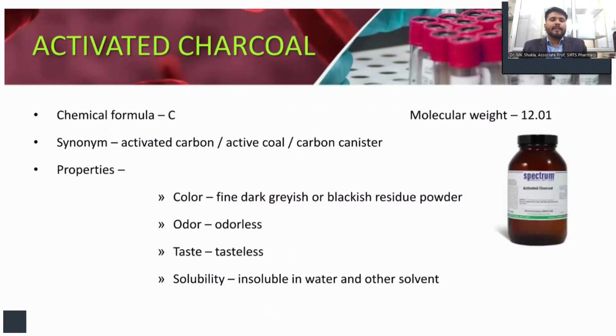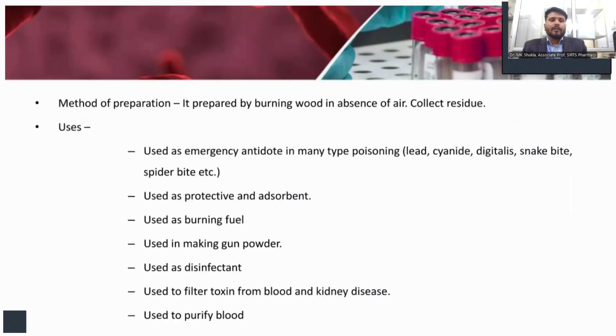The next compound is activated charcoal. The chemical formula is C, carbon, and molecular weight of this compound is 12.01. It is also known as activated carbon or active coal and carbon canisters. What are the properties? It is a fine dark grayish or blackish residue powder, odorless, tasteless, and insoluble in water and other solvents as well. It is prepared by burning wood in the absence of air and collecting the residue.